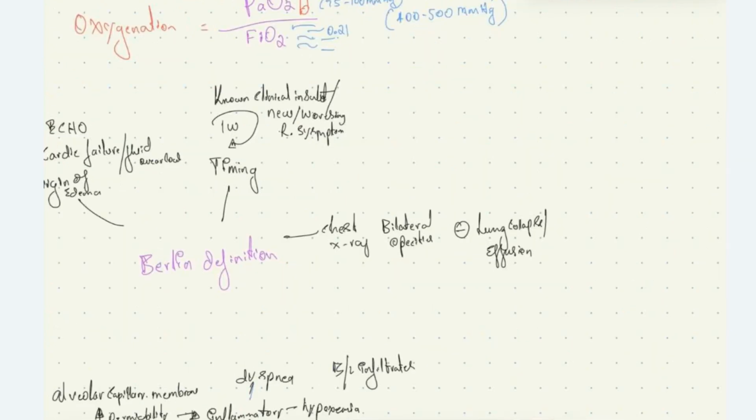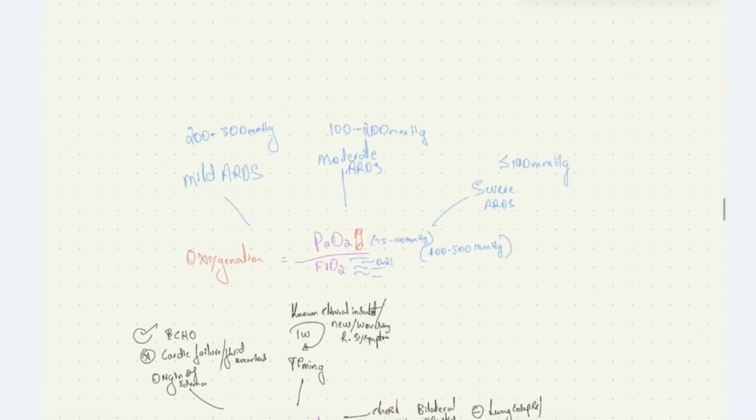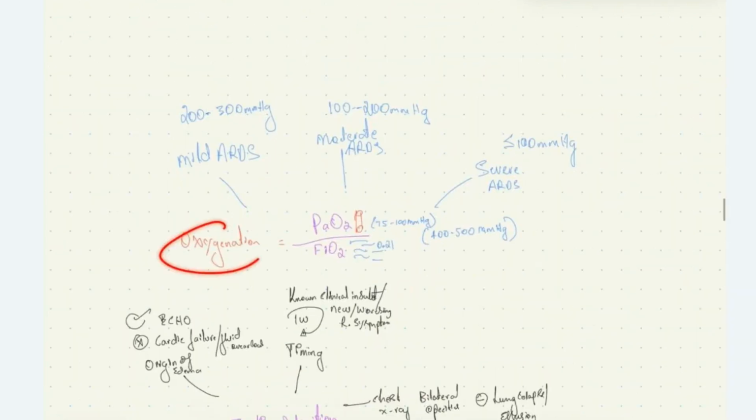Timing: the ARDS symptoms should occur within 1 week of a known clinical insult or new or worsening respiratory symptoms. The chest X-ray should show bilateral opacity in the absence of lung collapse and pleural effusion. The oxygenation should be impaired.